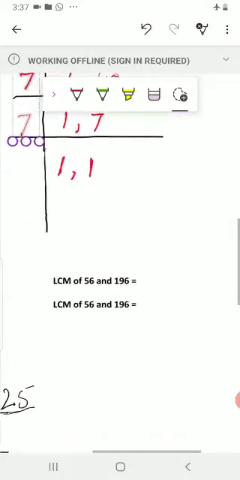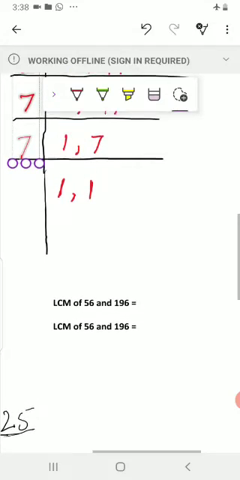Now here, LCM of 56 and 196 is equal to 2. How many 2's?